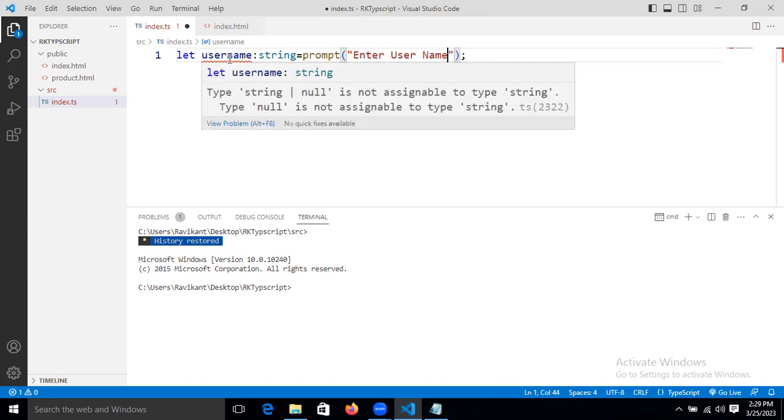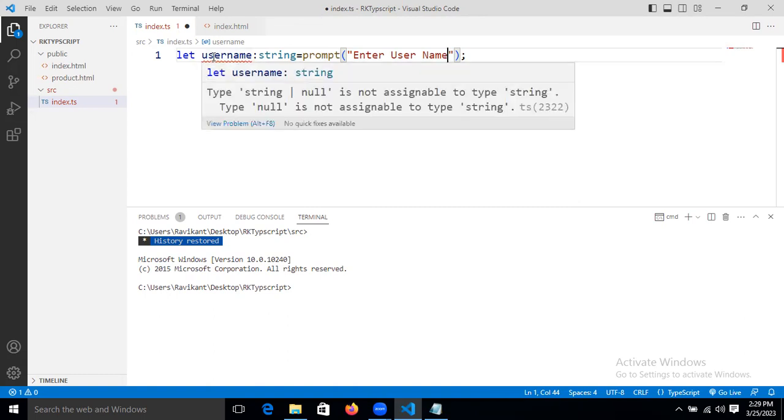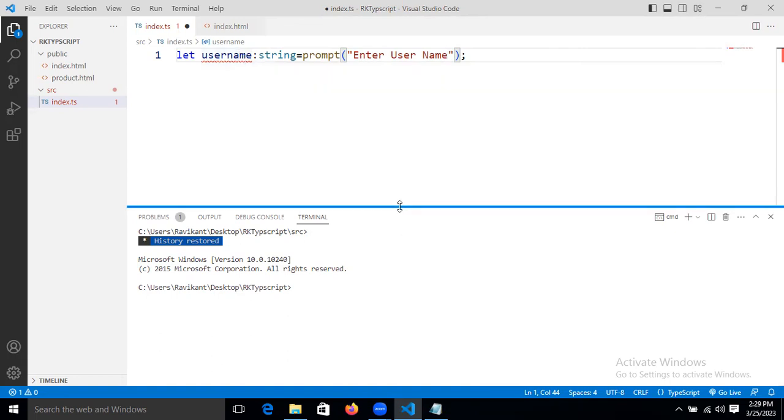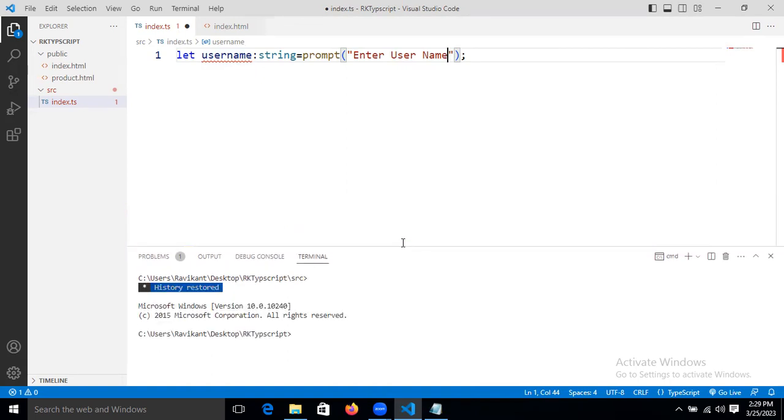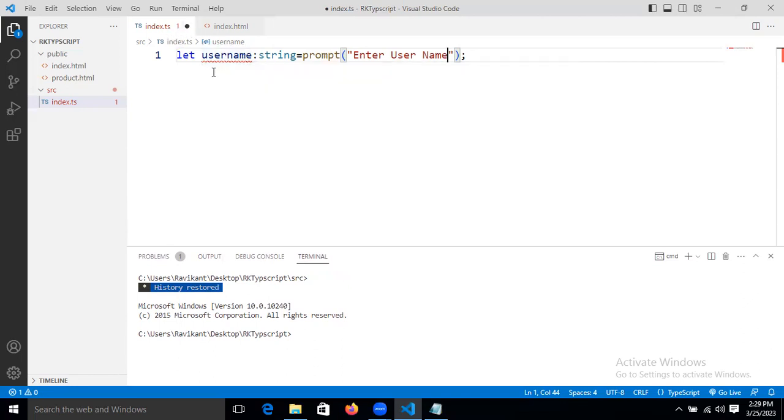Don't think about these things, guys, because it's still holding the null value. This one will come at runtime, so that is the reason it's showing this. Don't think about this red mark, because I'm writing mixed JavaScript and TypeScript code. Wherever JavaScript-related code is there, it will show this kind of mark, because in the TS file I'm writing JavaScript. So don't worry about that. We will just understand the concept.